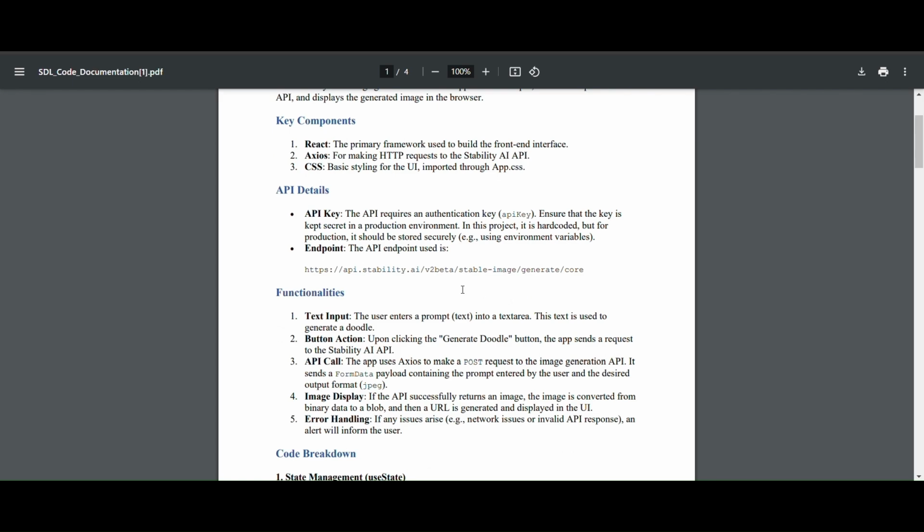The functionalities in this project are, first, a text input. The user enters a prompt into the text area and this text is used to generate the doodle. The other one is the button action. Upon clicking the generate doodle button, the app sends a request to the Stability AI API. Then the API call: the app uses Axios to make a post request to the image generation API. It sends a form data payload containing the prompt entered by the user, and the desired output format is a JPEG doodle image.